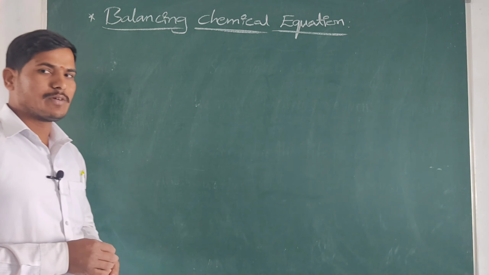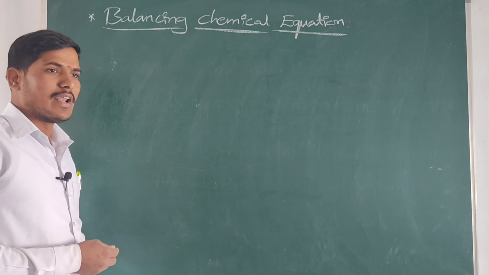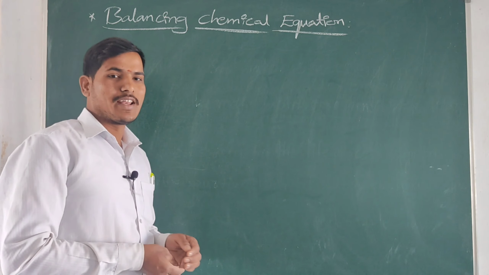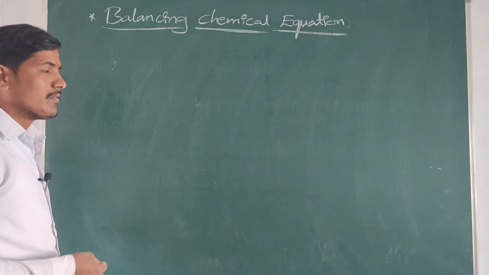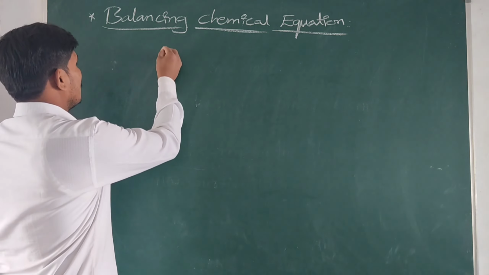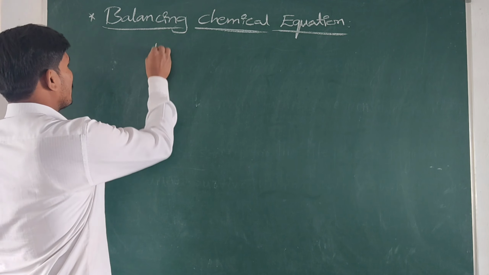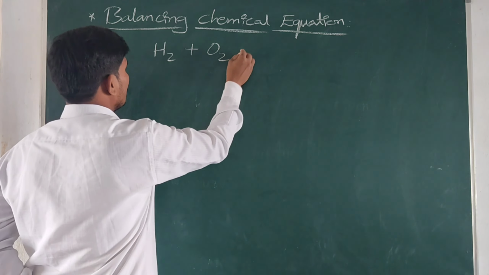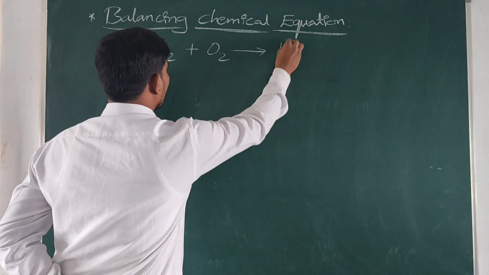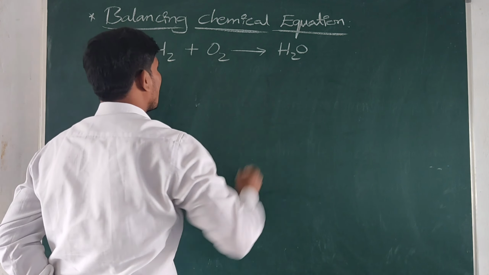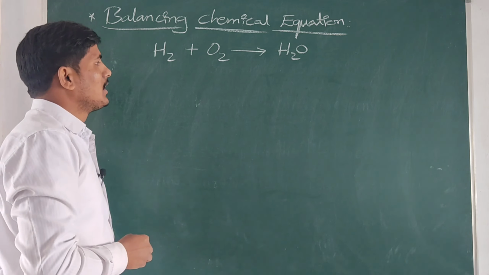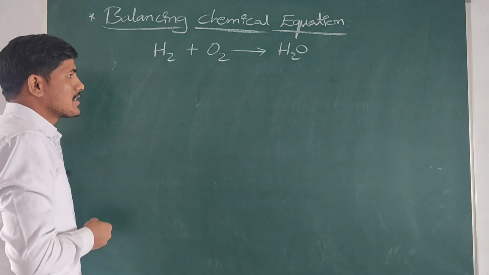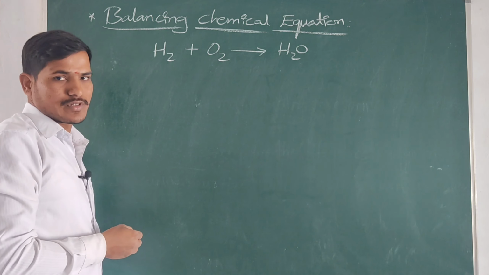Here, take one example and balance it in 4 steps. First write the equation: hydrogen when treated with oxygen forms a water molecule. These are the chemical formulas involved in the chemical reaction. This equation is balanced in the following 4 steps.